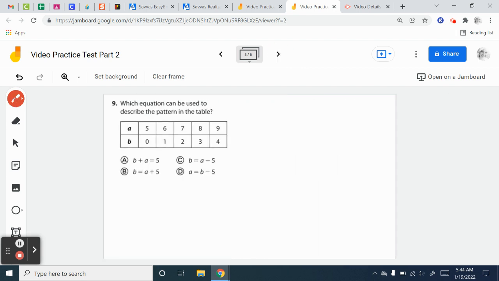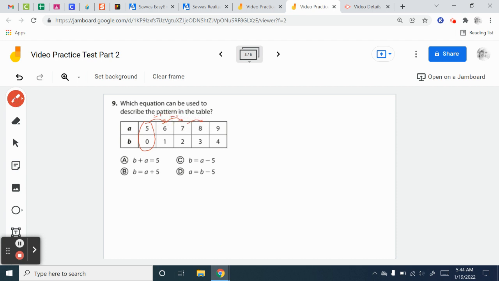All right, number 9. Which equation can be used to describe the pattern in the table? So I have 0, 1, 2, 3, 4. Ooh, I have my 0. So I think my constant is probably 5, and it's only going up by 1 each time.